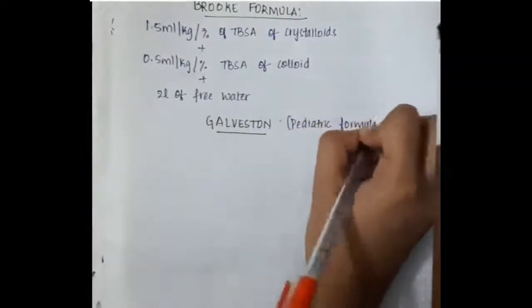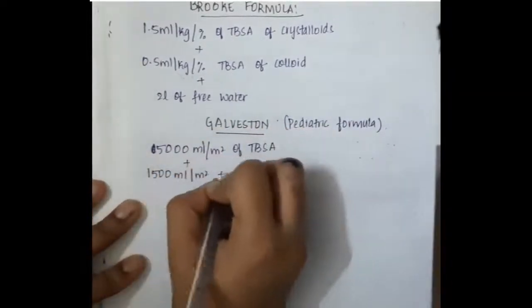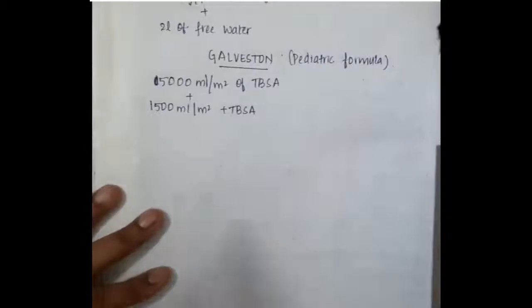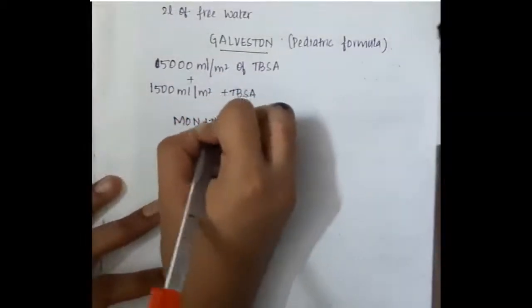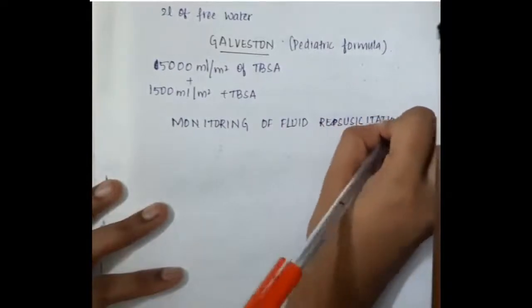Then the next formula is the Galveston formula. This is for children, the pediatric formula. Here we give 5,000 ml per meter square of total body surface area plus 1500 ml per meter square of total body surface area.